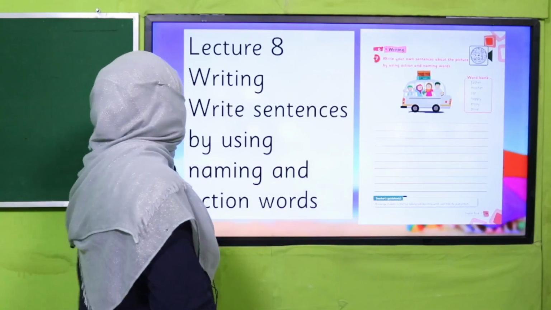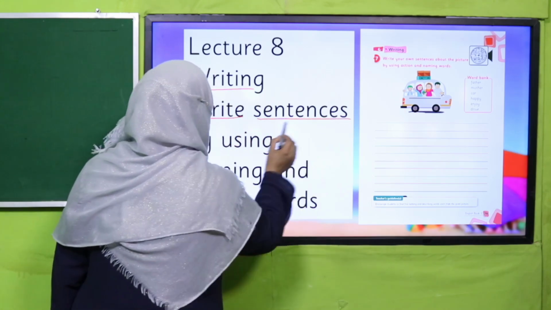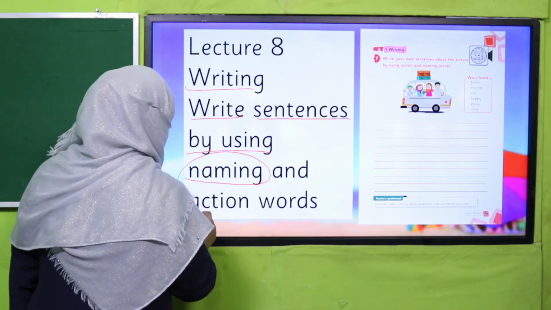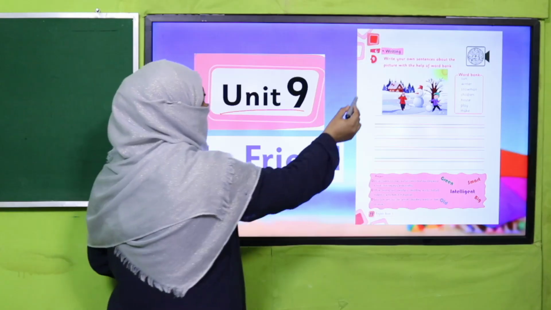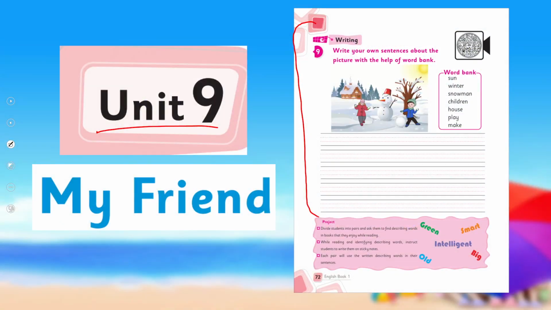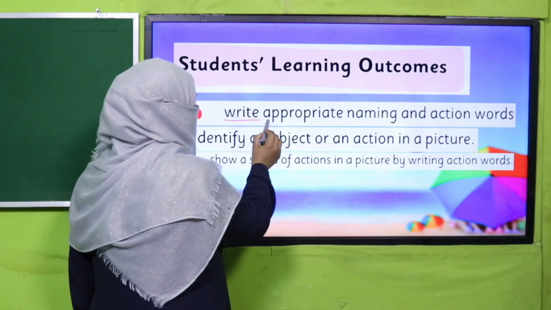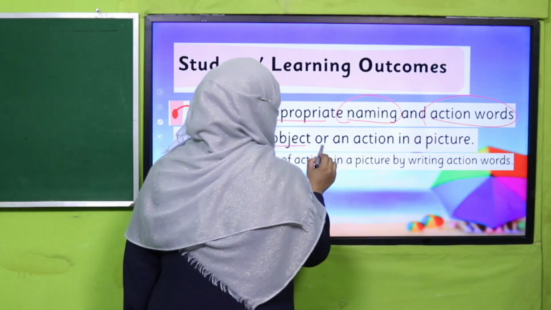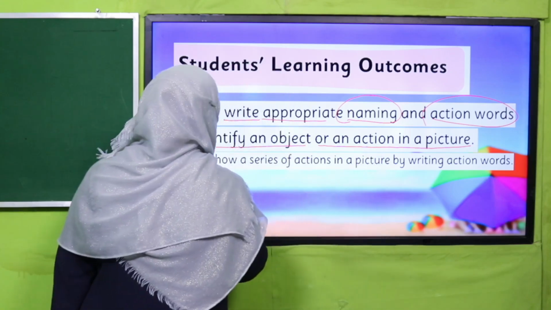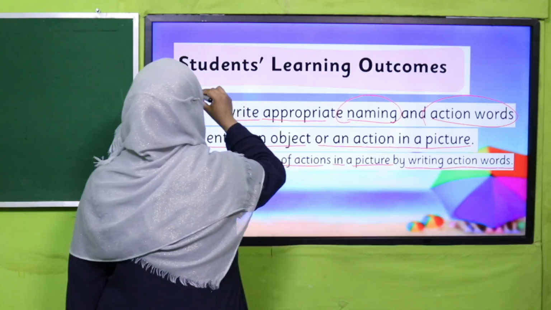Yes, my dear children, today under the title of writing, we are going to learn how to write sentences by using naming and action words. Before this, in your Unit 9, I have taught you how to use naming and action words in writing. I hope you remember. If not, you may watch this video lecture again. And we are going to learn how to write appropriate naming and action words to identify an object or an action in a picture, and to show a series of actions in a picture by writing action words. These are our today's SLOs.